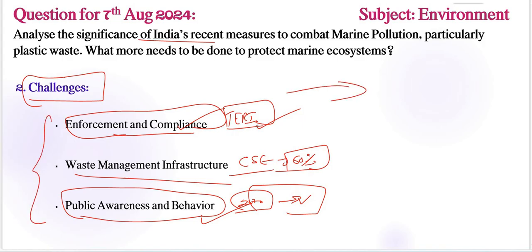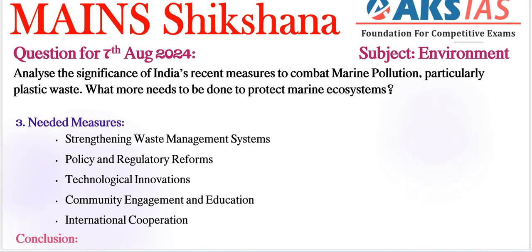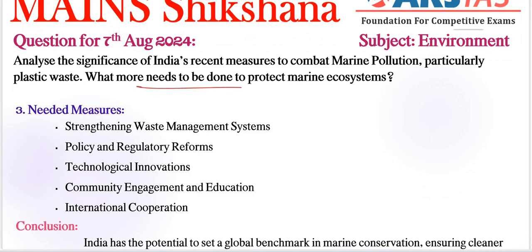Next, coming to our measures here. We have needed measures, which they have asked for in the question itself. So we need to address the third important keyword. Strengthening waste management systems is very important here. For example, setting up additional recycling facilities and waste-to-energy plants can help manage plastic waste more effectively. Very, very important point. Next, policy and regulatory reforms we also need to take, introducing incentives for businesses, especially to adopt eco-friendly alternatives. That is more important here.